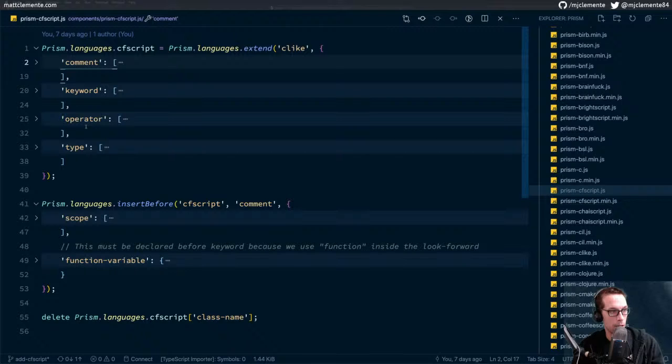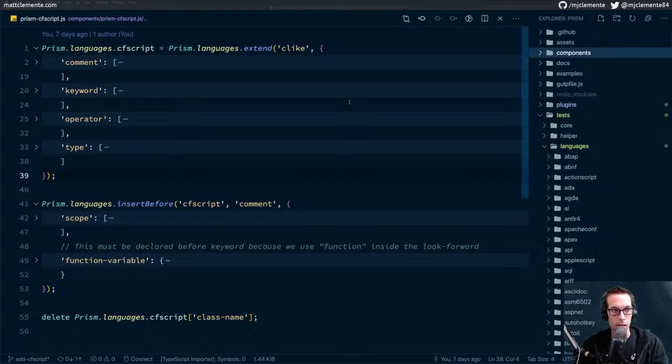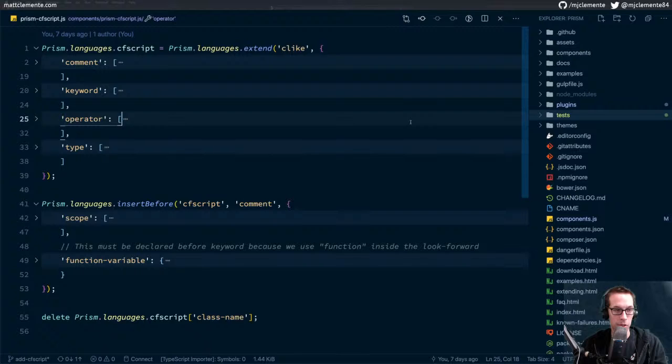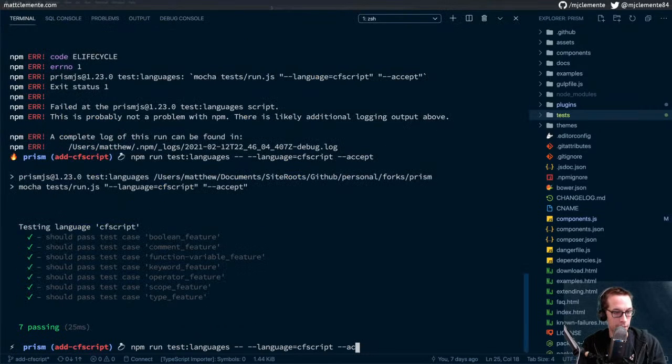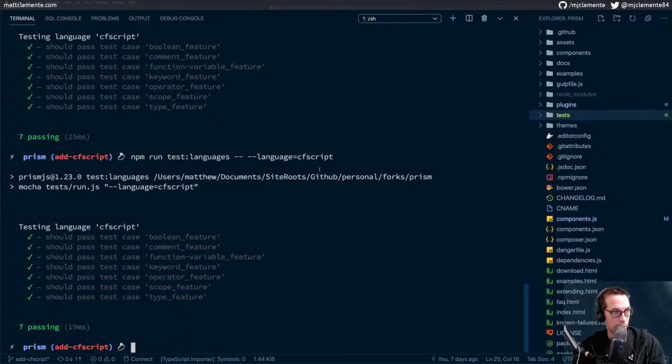We have our keyword, operator, and type tests, our scope, and our function variable test. So I think that's all the testing that we need to add. We're capturing everything that we want. It's going to run again without accept. Obviously it's going to work because it ran with accept. But that's looking good to me.